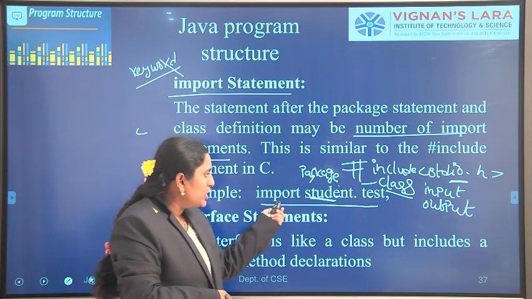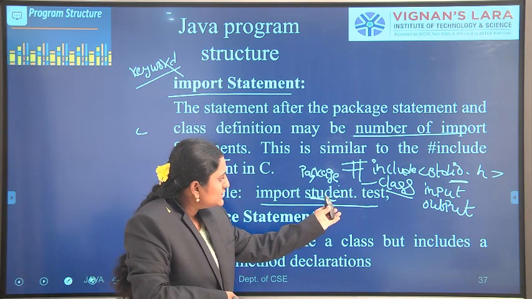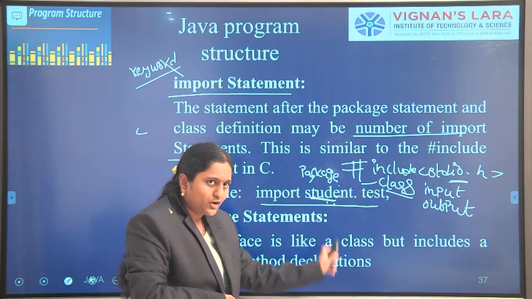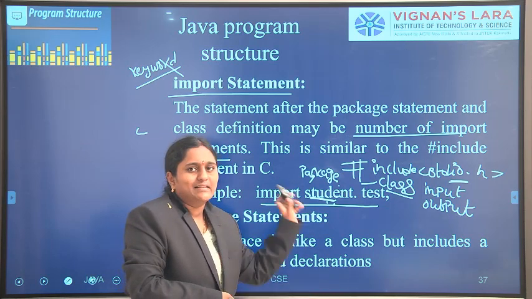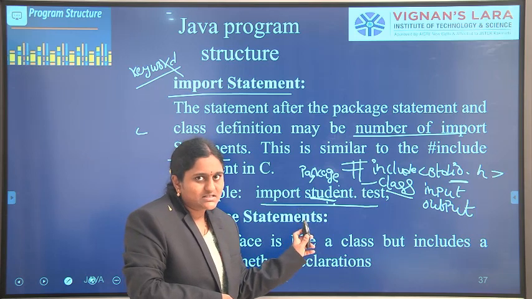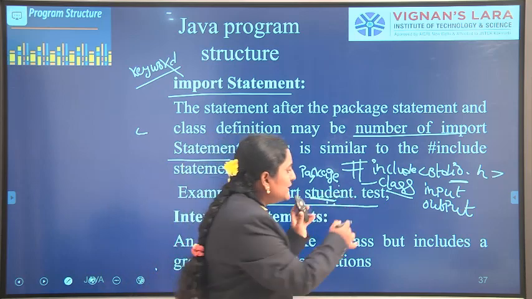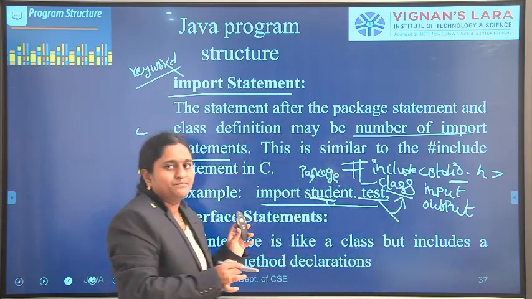So import student.test: student is the package name, and that package contains a number of .class files. Simply, a package means it binds all the related .class files. Among those .class files, I want to import only the test class.